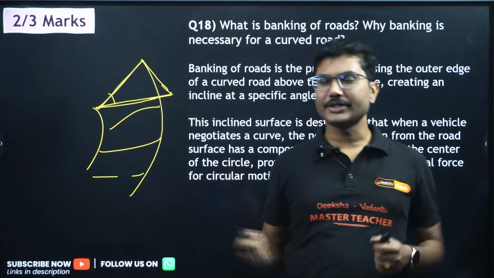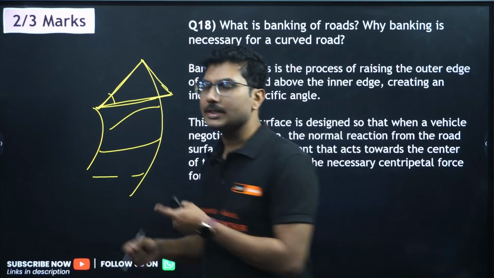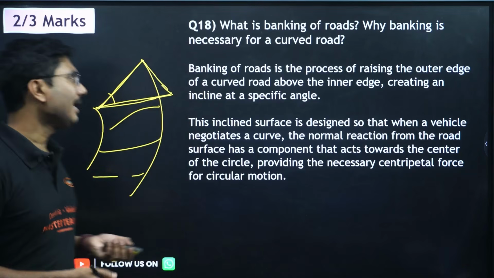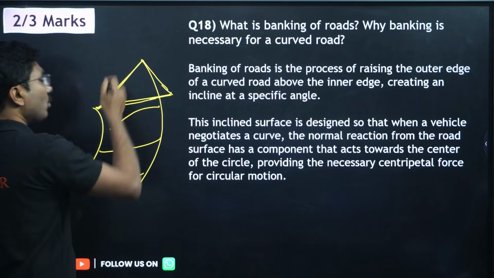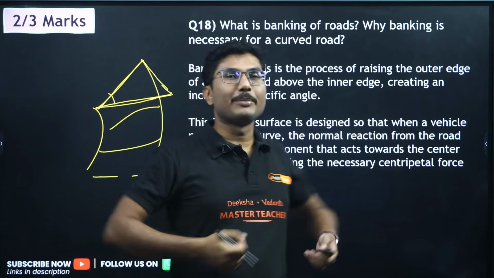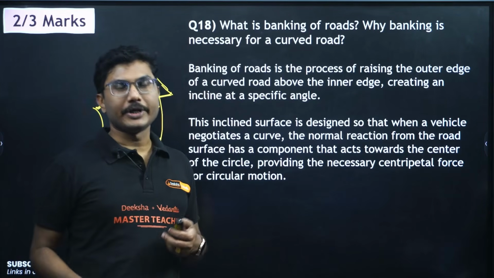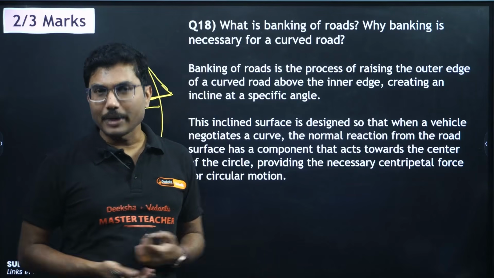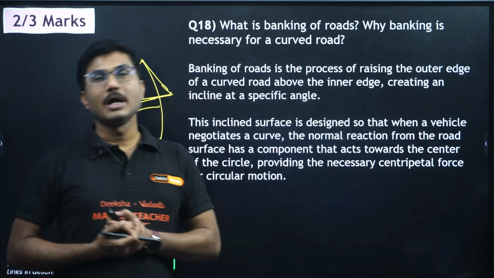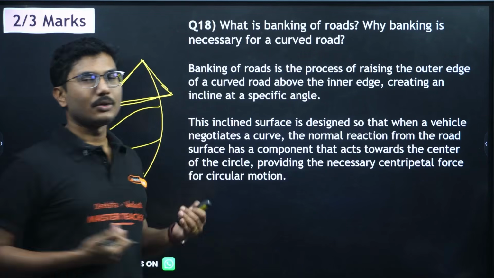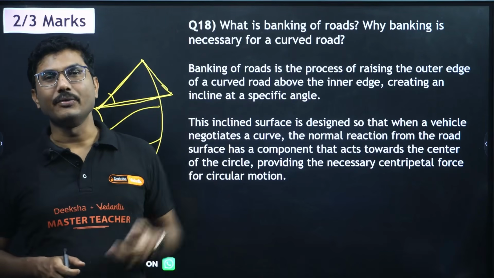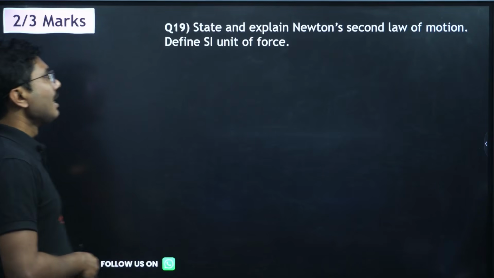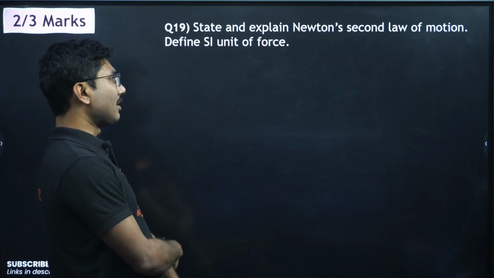Our own weight is already there. So if we can break our own weight into components, and that component supports the motion, then that will be more beneficial for us, and we can avoid major accidents. That's why the road is basically raised at the outer edges.